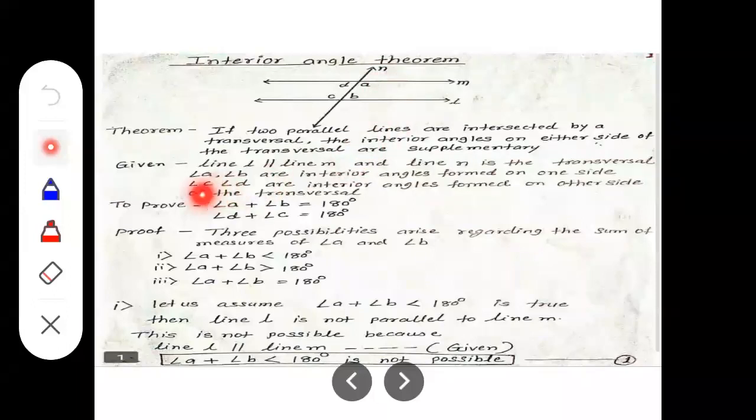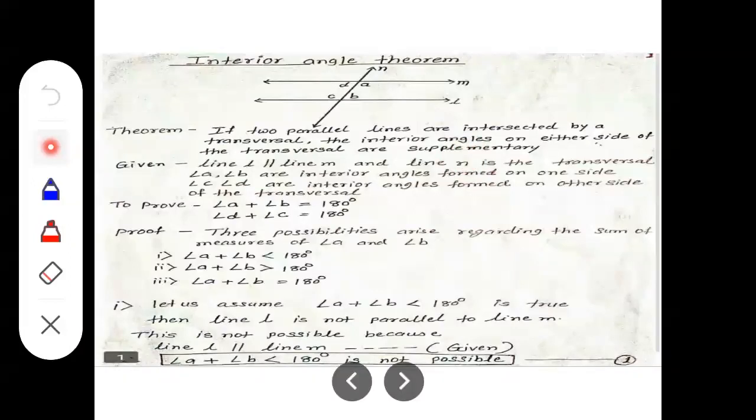Angle A and angle B, that is one pair of interior angles. And another pair is angle C and angle D, interior angles formed on one side. Okay, and the other pair is on the other side of the transversal. Now we have to prove those are supplementary, meaning together they measure 180 degrees.